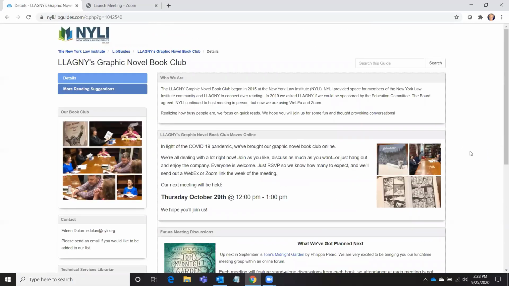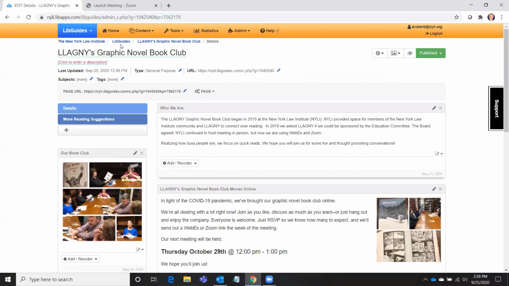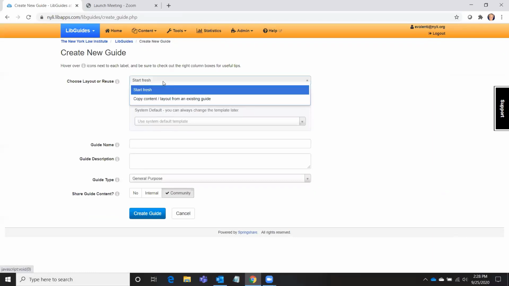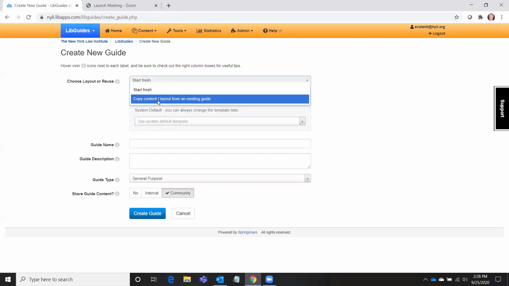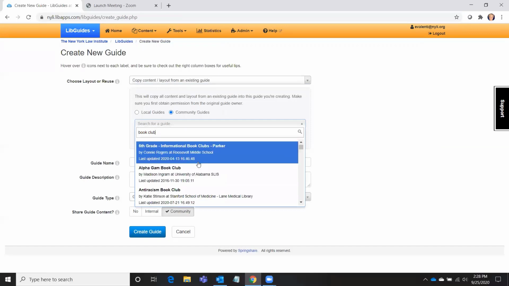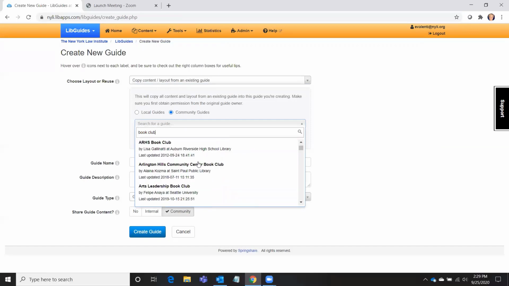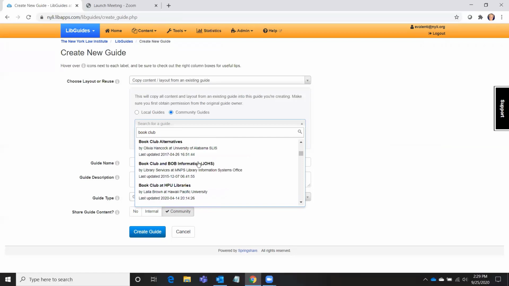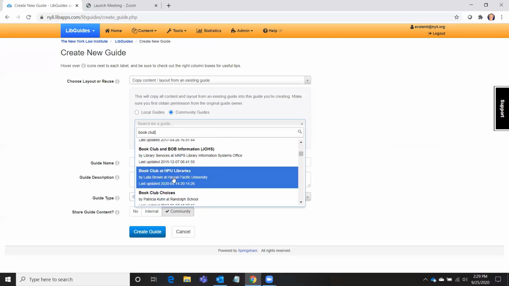And as I mentioned before, there's no need to start from scratch with LibGuides. To create a new LibGuide for your book club, you would just go to your home page on LibApps under LibGuides, click to create a new guide, and rather than starting fresh, you would copy the content and layout from an existing guide, select Community Guides, and just type in Book Club. This will give you a lot of different types of book clubs for you to go in and choose from for your layout and starter content.